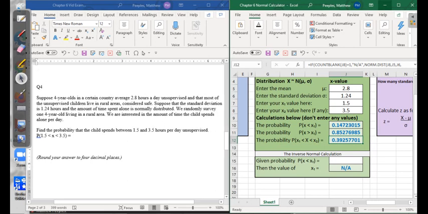That is 0.392577, etc. In this case, if we're rounding that to 4 decimal places, our answer is actually going to be 0.3926.